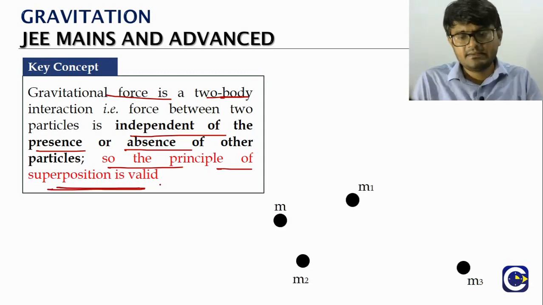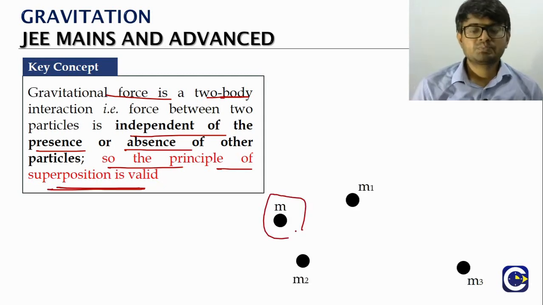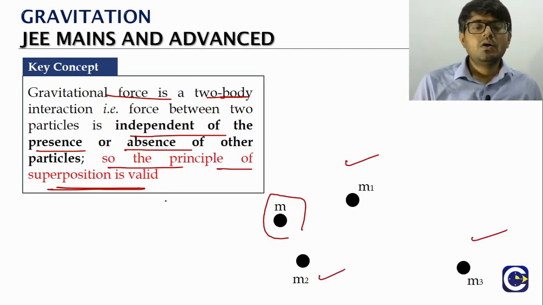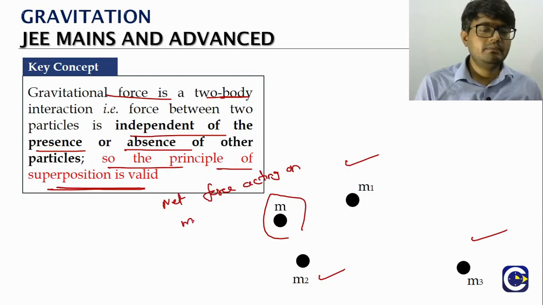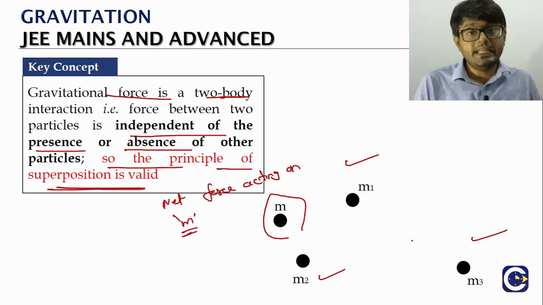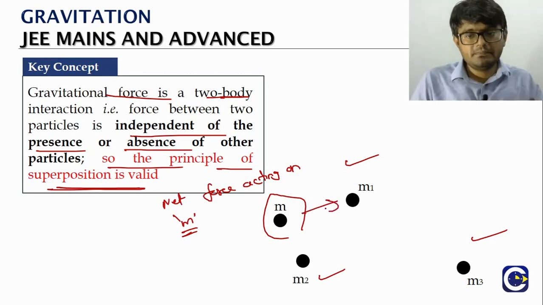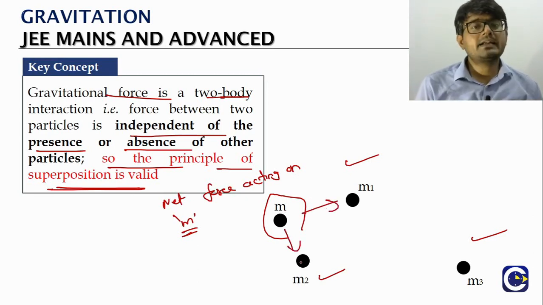What is it? Think of it: we have a mass m, and surrounding it we have three masses, m1, m2, m3. If I ask you what is the net force acting on m, then m will experience a force because of m1. m1 will attract m. m2 also will attract m, and m3 also will attract m.